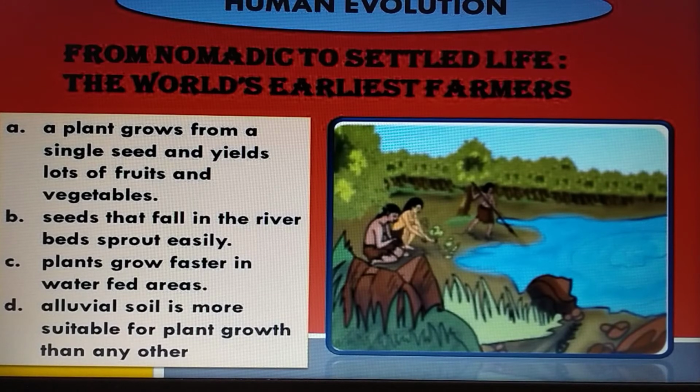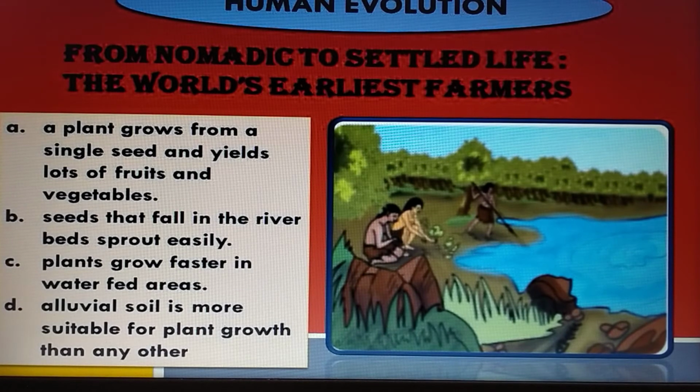Humans threw seeds of fruits and nuts into the soil. During rain, the soil gave them life. Some days later, through observation, they learned that a plant grows from a single seed and yields lots of fruits and vegetables.